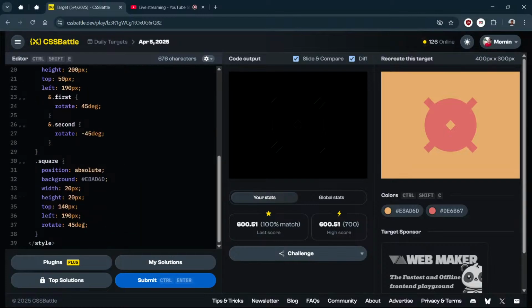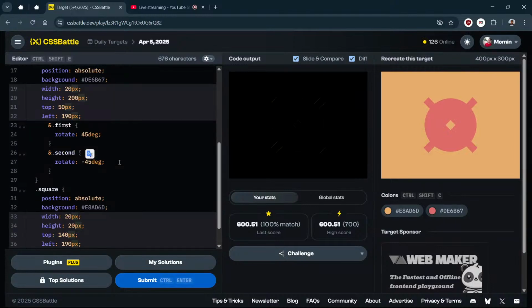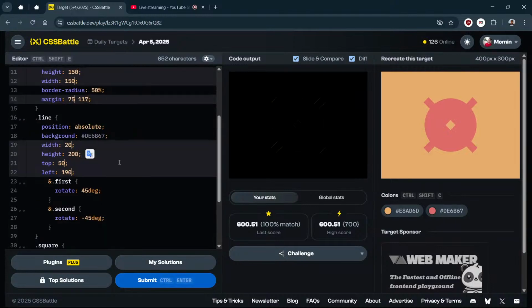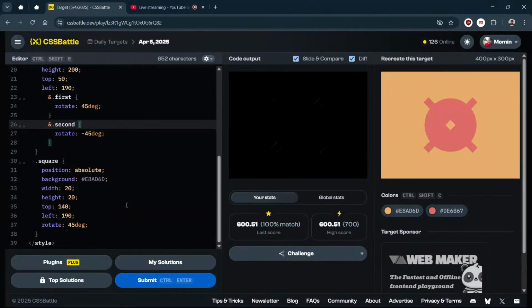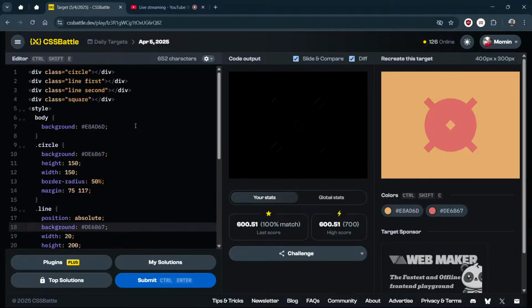And one more thing, let me check if Control D is working here. Okay, Control D is working here. We can remove all the pixel units because the default unit in CSS is pixel. So if we remove them, it will still work. Now we are at 652, we have removed around 50 characters, right?